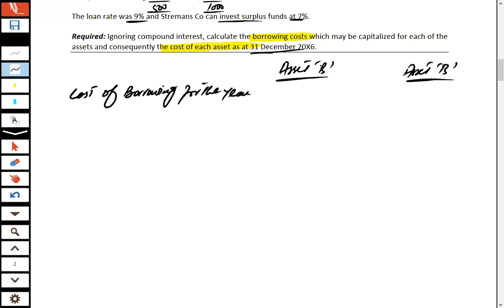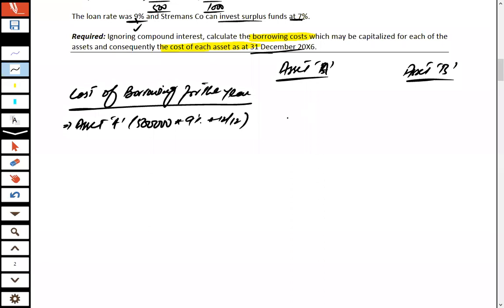For asset A, the borrowing cost on 500,000 in total at an interest rate of 9% for a complete 12 months amounts to 45,000.